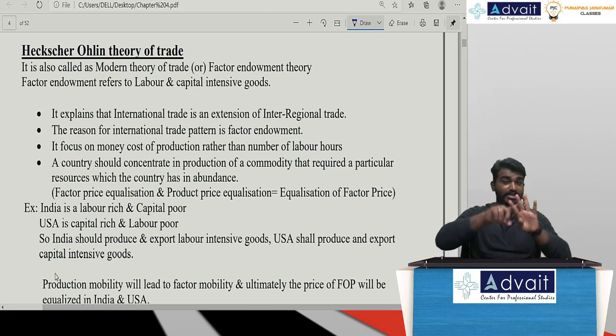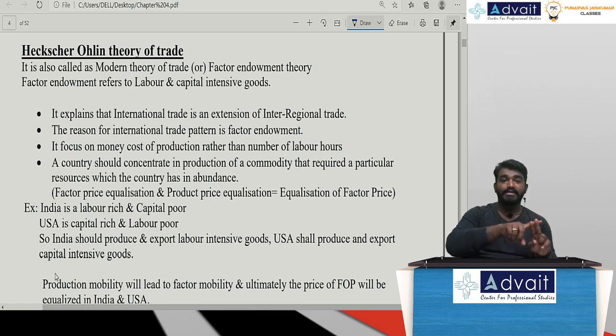Remember, HO theory, 3 important points, sir. Now we are considering labor as well as capital as the most important factors of production. Remember, HO theory is also called the factor endowment theory or the modern theory of trade. Sir, we concentrate more on money cost of production rather than number of labor hours required.